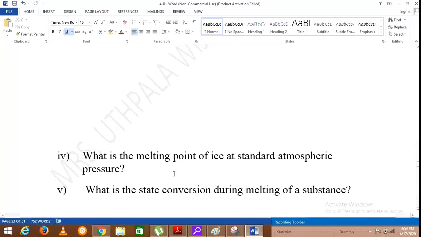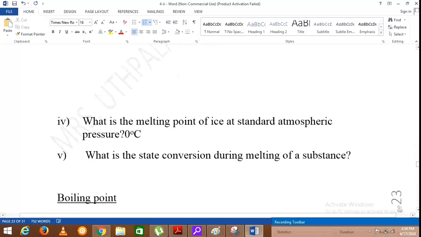What is the melting point of ice at standard atmospheric pressure? That is 0 degrees Celsius. I have to write it like this. Here the atmospheric pressure is also important, because when the atmospheric pressure changes, the melting point of a substance will also be changed. What is the state conversion during melting of a substance?